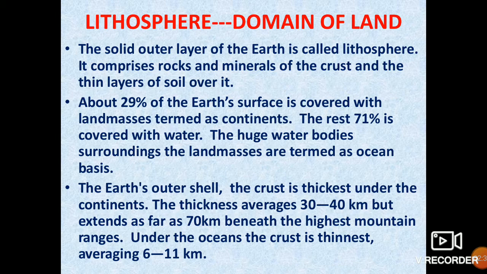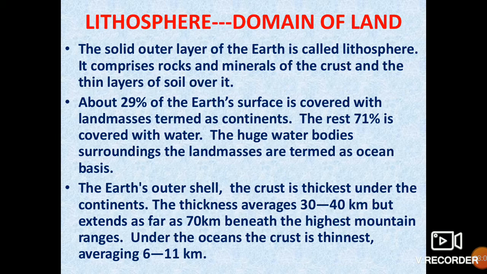The solid outer layer of the earth is called lithosphere. In the lithosphere, rocks and minerals form the crust. Crust means the upper part of the earth where rocks and minerals are there, with a thin layer of soil over it. When the rocks or minerals are extracted, a very thin layer of soil is on top of the minerals and rocks.